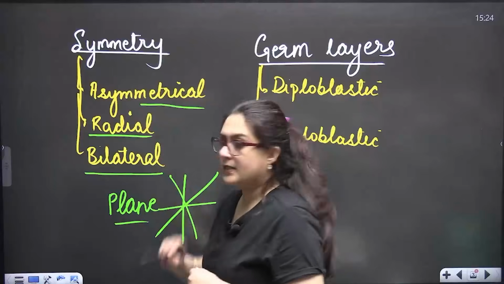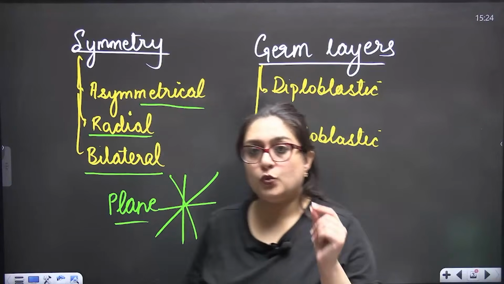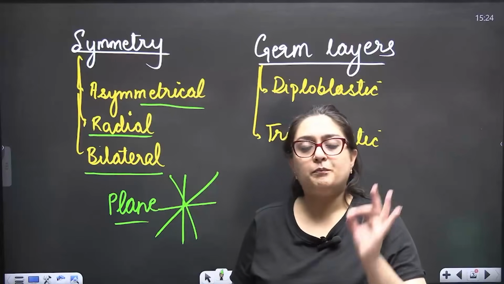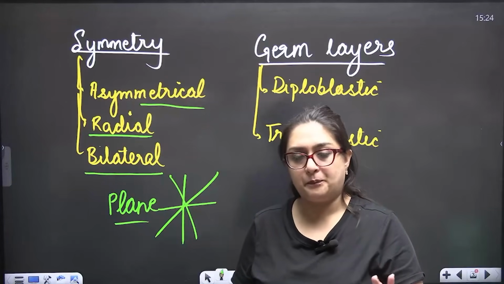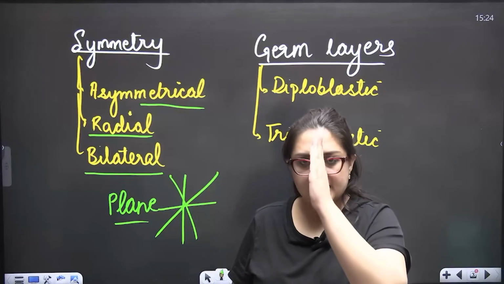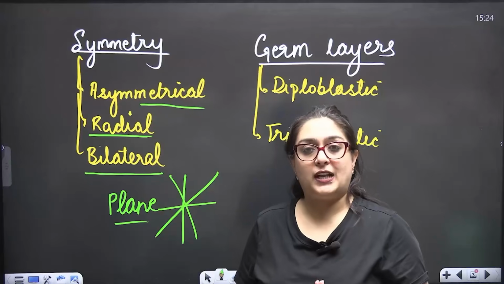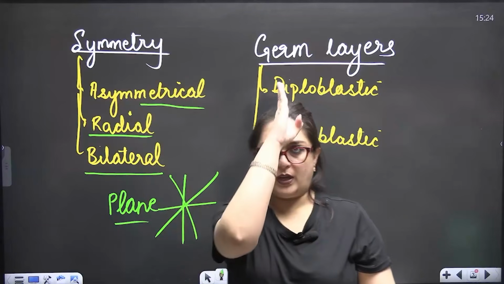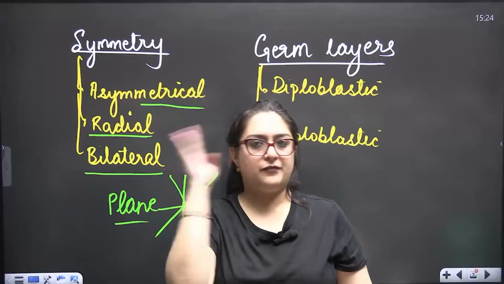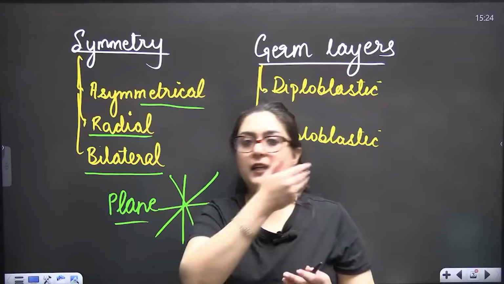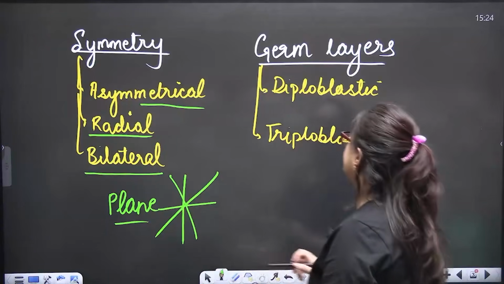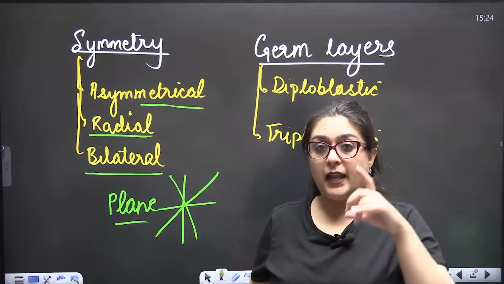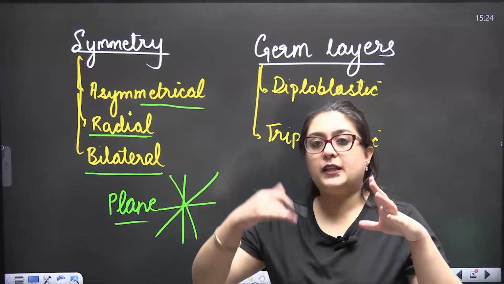Radial symmetry means the organism can be divided into two halves from more than one plane. But when we are dealing with bilateral symmetry, the organism is cut from the main central axis, the longitudinal plane, and the body is divided into two equal halves. One eye, right eye, left eye, nose divided, ears divided. Okay. Germ layers. Germ layer means the embryo is going to adopt layers.